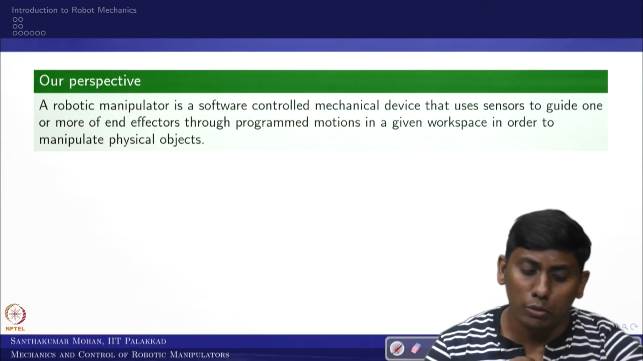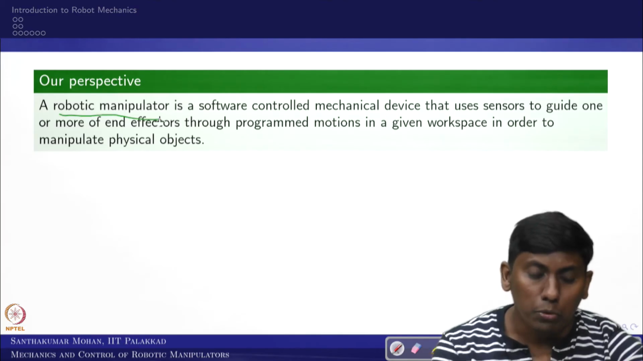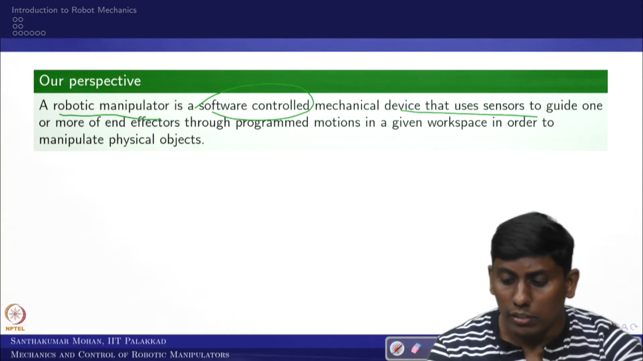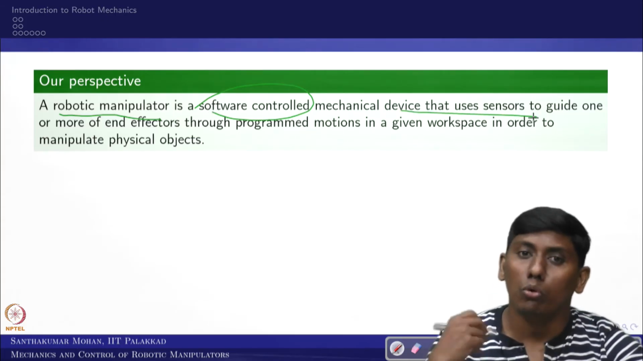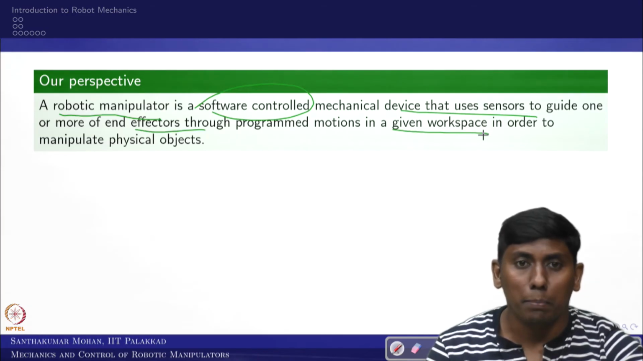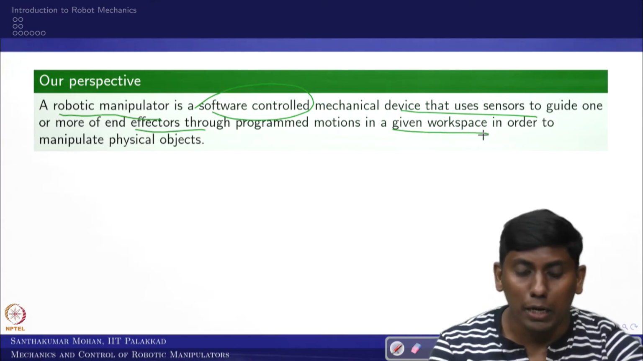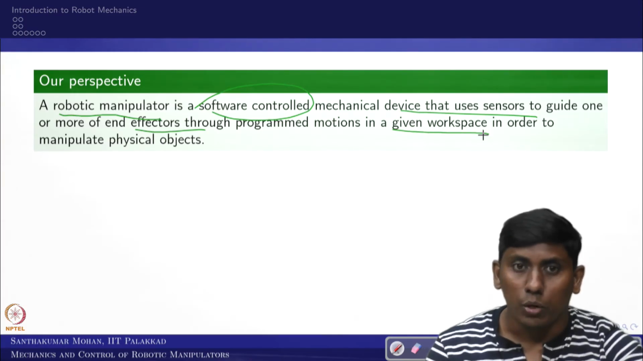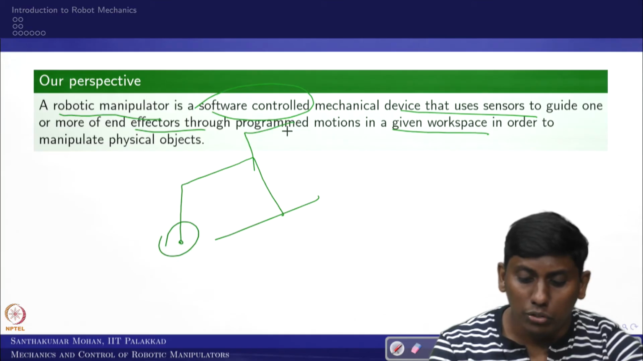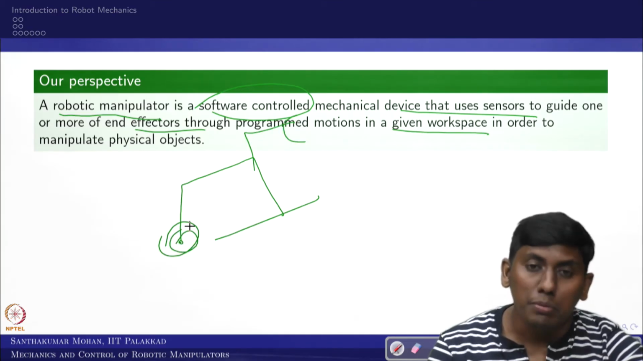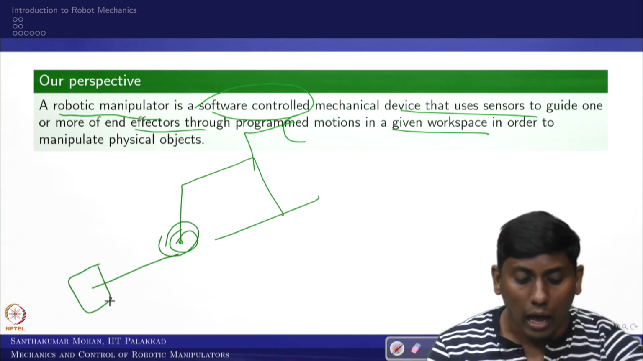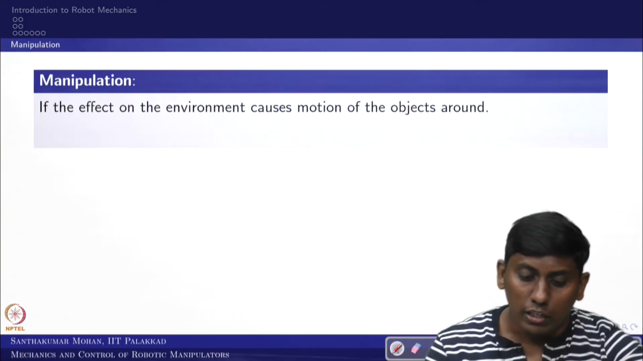What would be our perspective of this particular course? We would be talking about the robotic manipulator, which is nothing but a software-controlled mechanical device that uses sensors to guide one or more end effectors through programmed motion in a given workspace in order to manipulate physical objects. In that sense, a purely mechanical manipulator would not count as a robotic system. For example, if I have a mechanical motion, it would not come under this. It is supposed to be electrically connected with some kind of control device. Only then can you call it a robotic system.